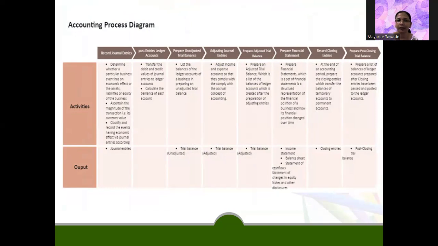I mean, this is the process diagram, which includes record journal entries, post entries into accounting ledger, then prepare unadjusted trial balance, adjusting journal entries, prepare adjusted trial balance, prepare financial statement, record closing entries, and prepare a post-closing trial balance. So that is the complete cycle of the accounting is what we see.